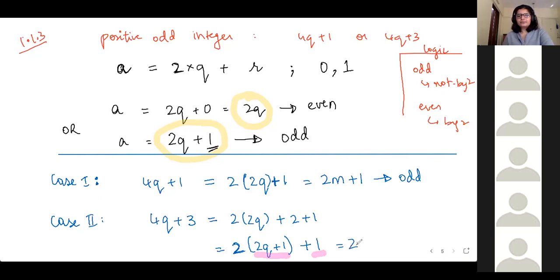So I'll call it 2n plus 1, where n is equal to 2q plus 1. This is going to be an integer, random values, depends on q. But yeah, because it is of the form 2 into something plus 1, I can call it an odd integer. Okay. That is why any odd integer can be represented as 4q plus 1 and 4q plus 3.